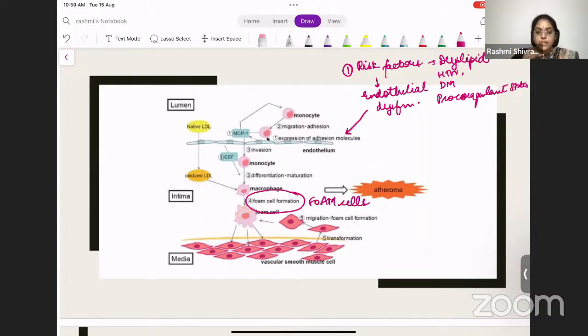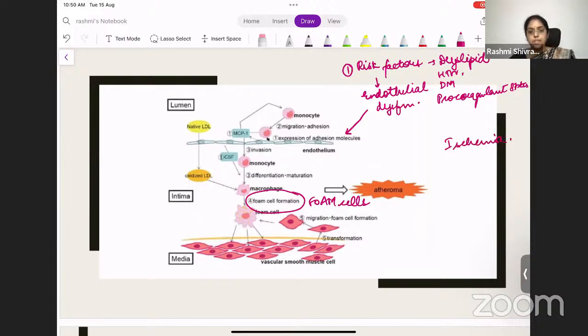So because of that, there is a plaque and a coating on it, a layer that is very tough. If the tough layer ruptures, what happens? There is a lipid core and a tough layer. When the tough layer ruptures, the clot formation will be there. This will cause ischemia.